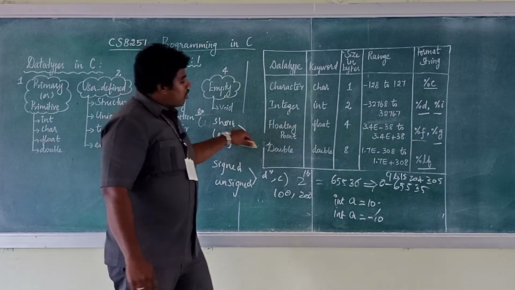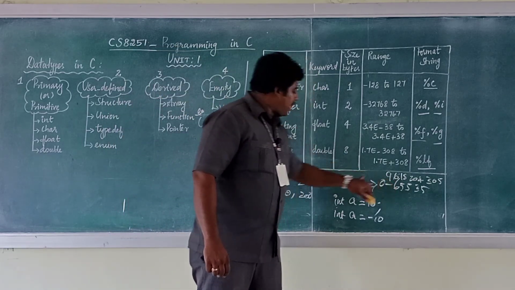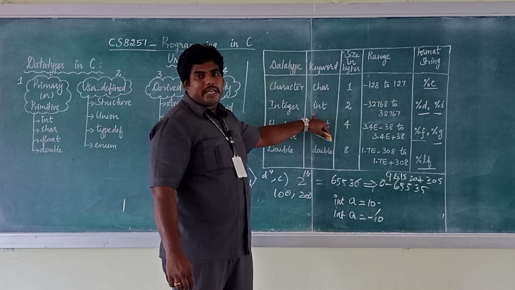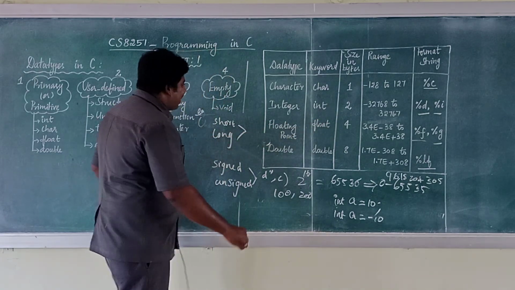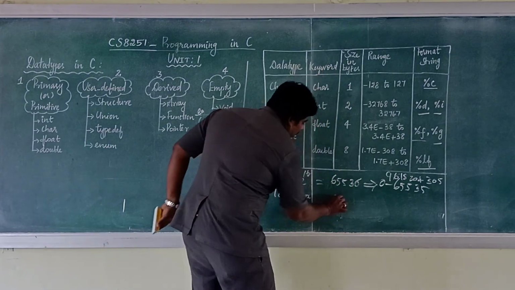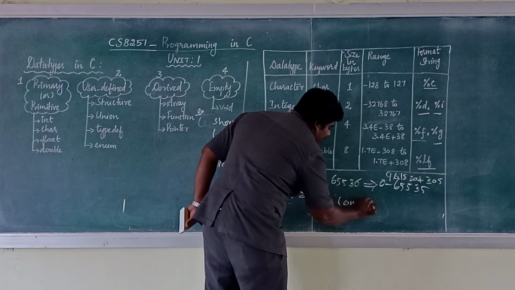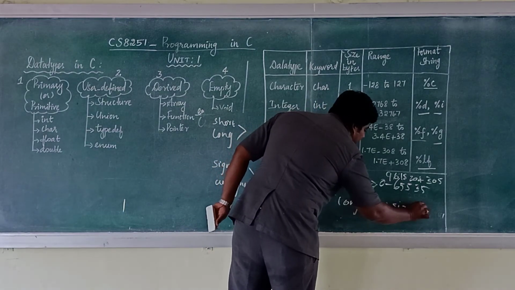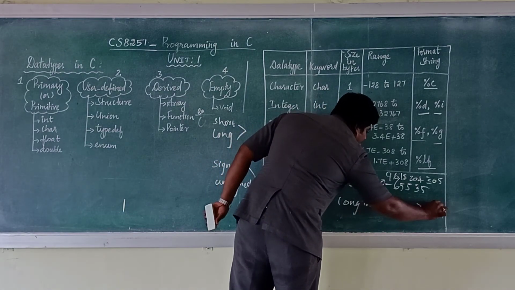I can't store this biggest number inside the single int, short int. This is short int, 2 bytes. If you go for long int, the size is 4 bytes.